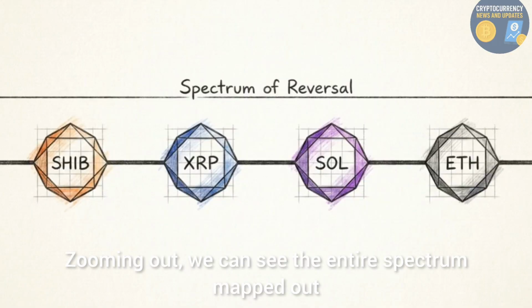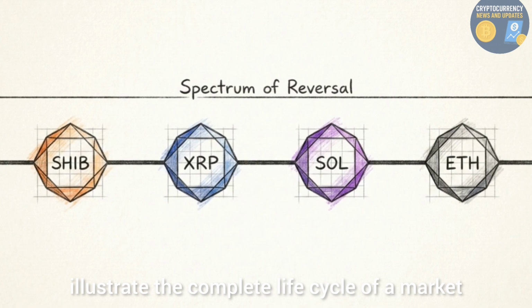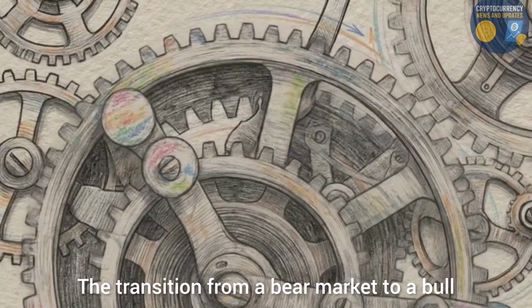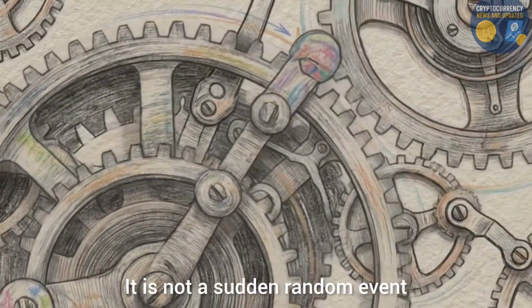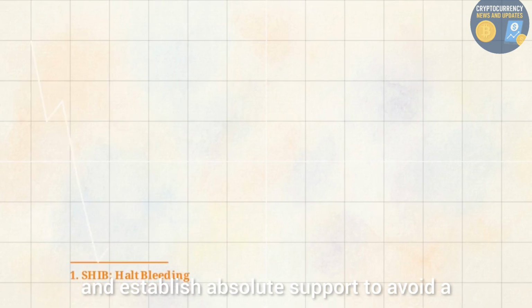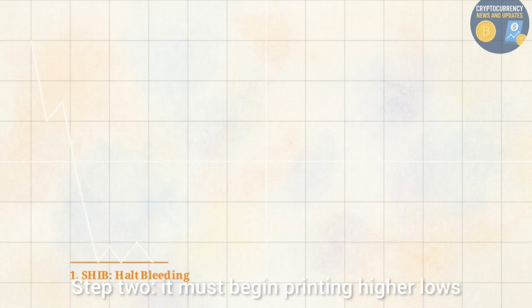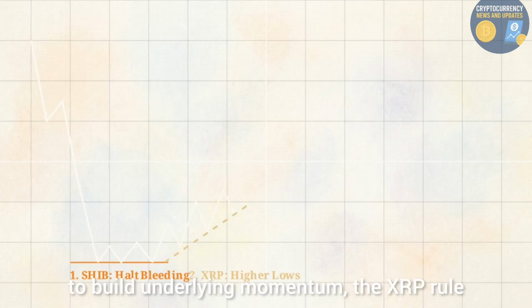Zooming out, we can see the entire spectrum mapped out. These four distinct assets mathematically illustrate the complete life cycle of a market. The transition from a bear market to a bull market is a sequential, mechanical process. It is not a sudden, random event. Step 1. The asset must first halt the bleeding and establish absolute support to avoid a structural breakdown, the SHIB rule. Step 2. It must begin printing higher lows to build underlying momentum, the XRP rule.